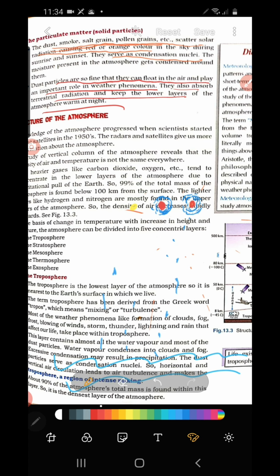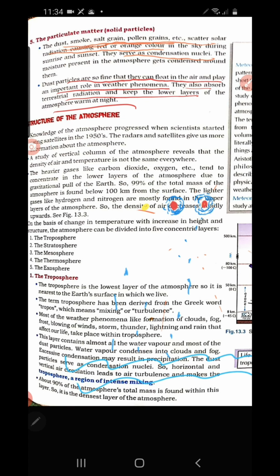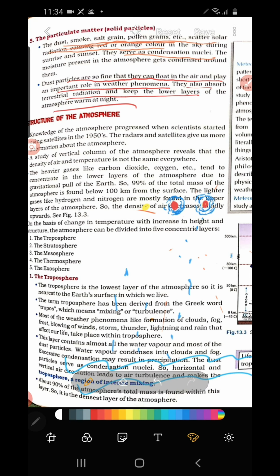Children, I am winding up the topic here. In the next session, we will discuss the structure of the atmosphere. In the structure of the atmosphere, we will be discussing the five important layers of the atmosphere.